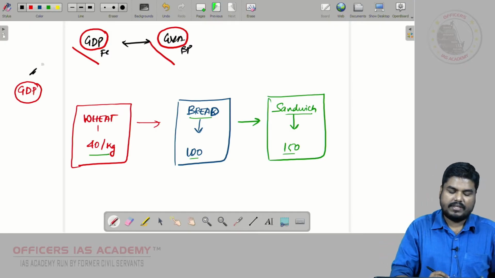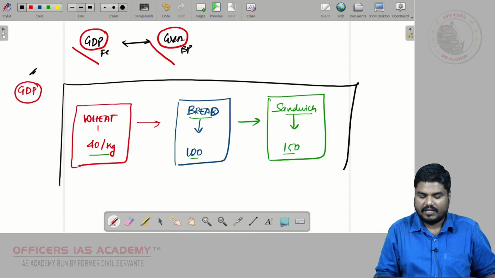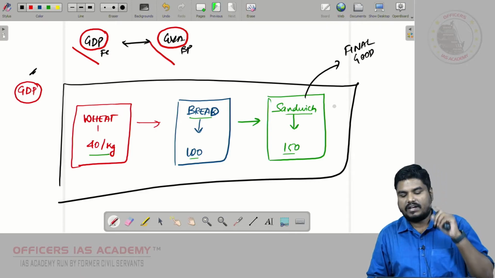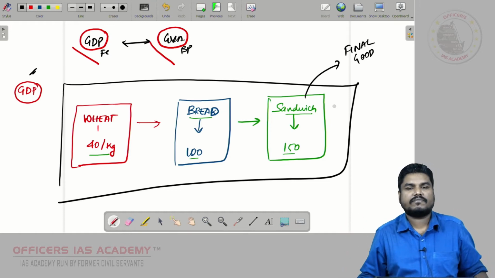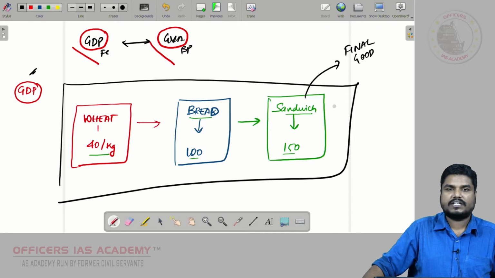So now, what is GDP? It is the total value of final goods and services produced in that economy. So in this economy, the sandwich is the final good. For calculating GDP, we will take only the sandwich into consideration.